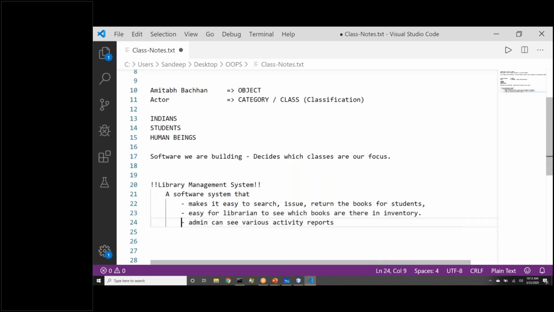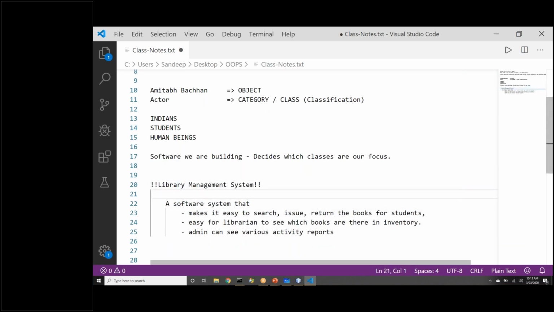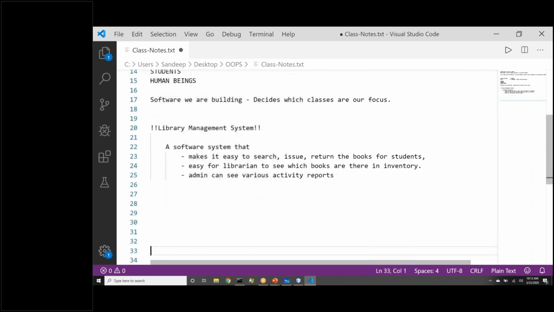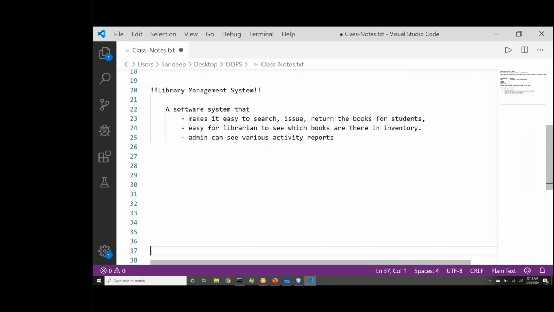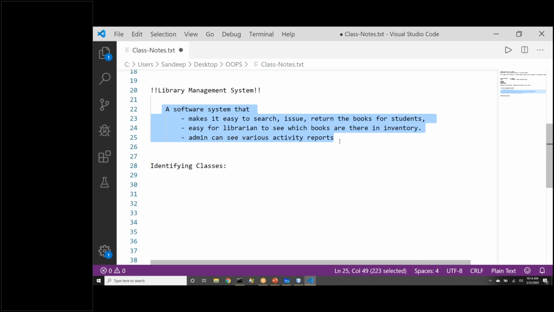Right? So if this is the definition of a software system that we imagine we want to build, the first thing we typically do is come up with a project idea or problem statement. That is where object-oriented programming actually starts getting involved. So let's say we are building this software system. The first thing that we begin with is identifying classes. Can you identify what all classes for this software system we would need? From the problem statement that you are seeing in front of you, what classes?